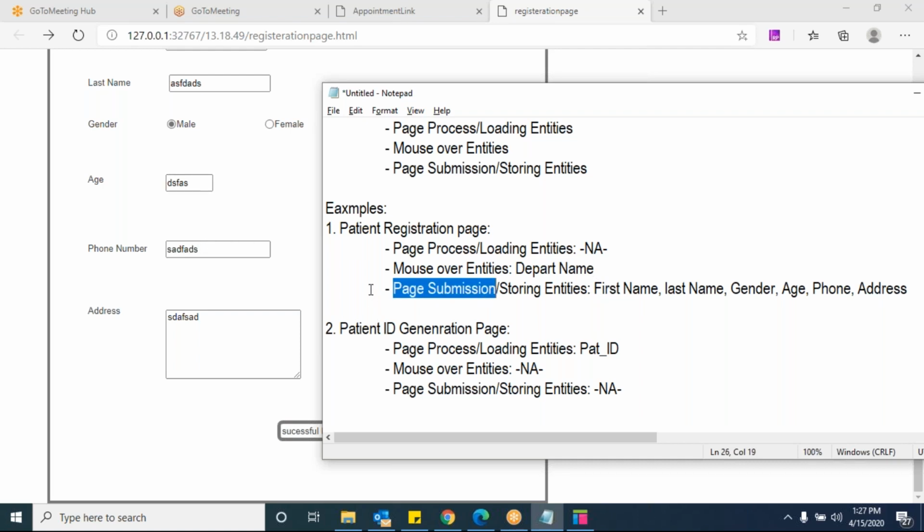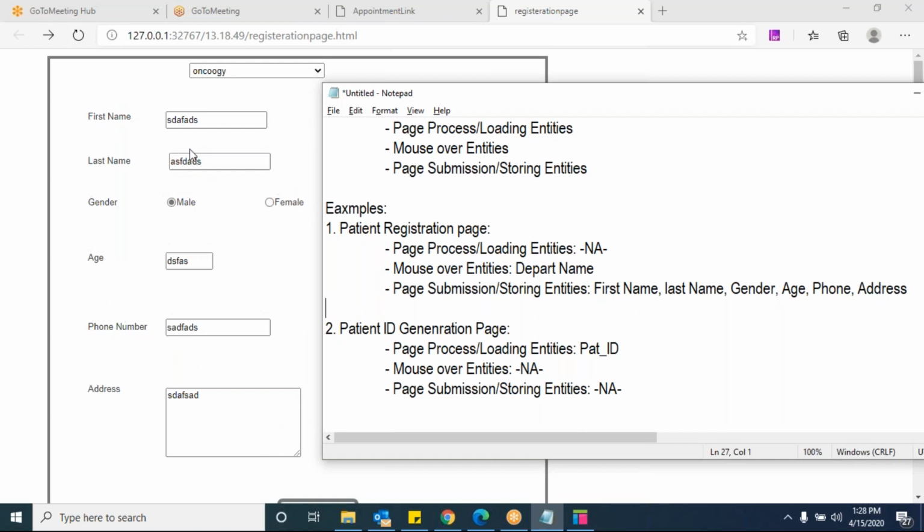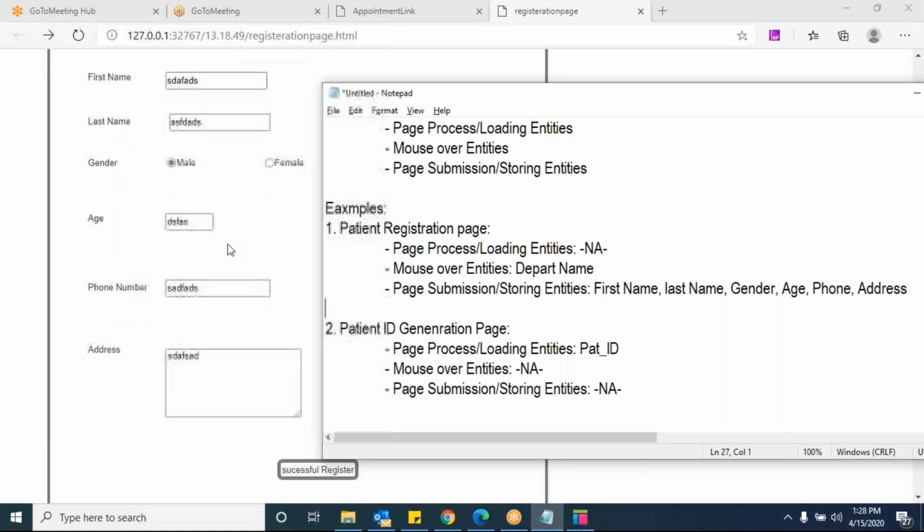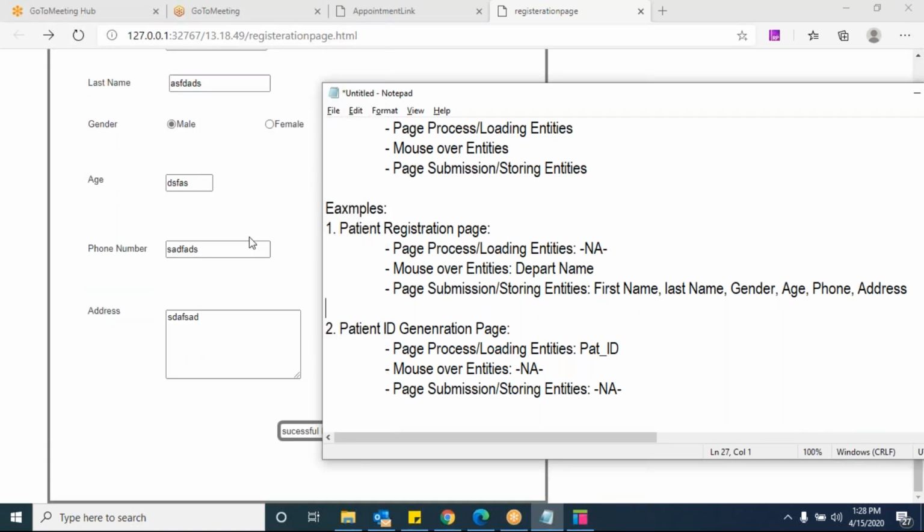Ritika, for gender, we are selecting male or female. That will also come under this page submission only, no, sir? Submission, yes, because you are storing this gender. This patient is this type of gender that you are mentioning, right? You are storing that information, right? Yes, sir.